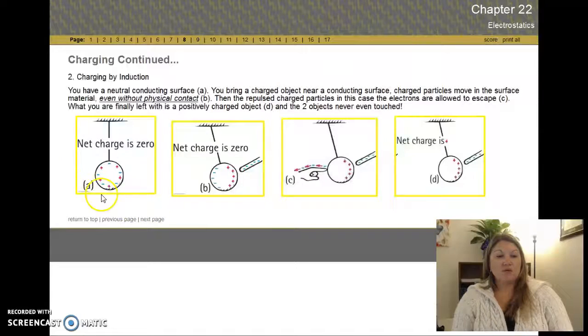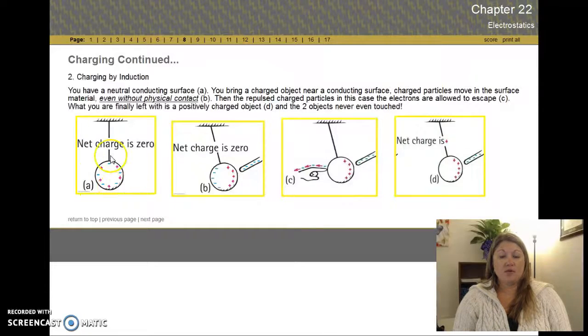So here we've got this sphere. It has no net charge, just as many pink positives as blue negatives. But here we're going to bring this negatively charged rod close. Well, that makes the positives zip over here because they're attracted. That makes these negatives zip to the opposite side because they are repulsed.